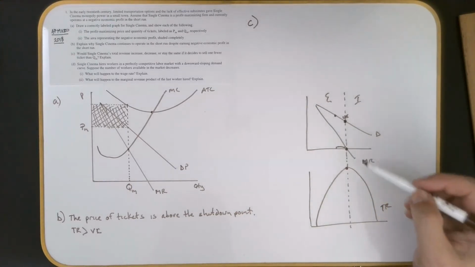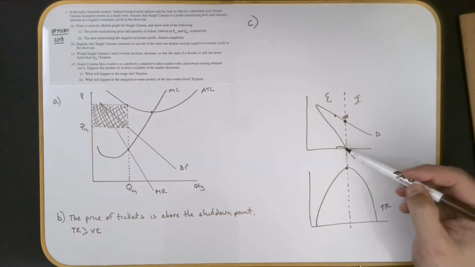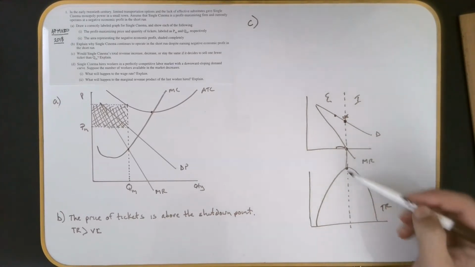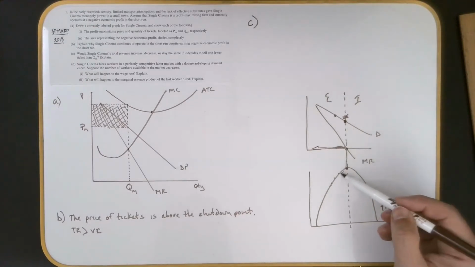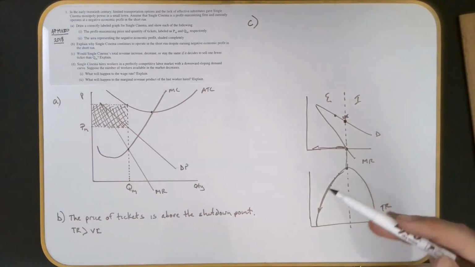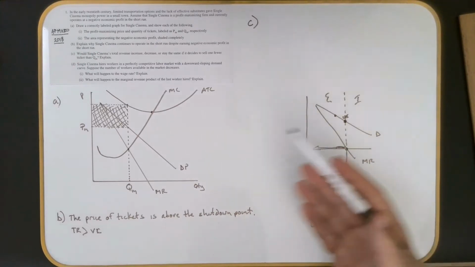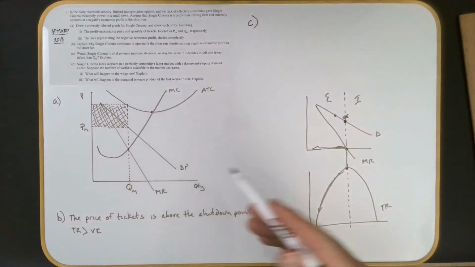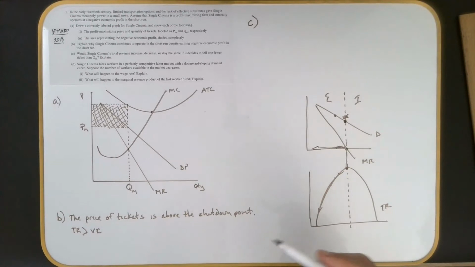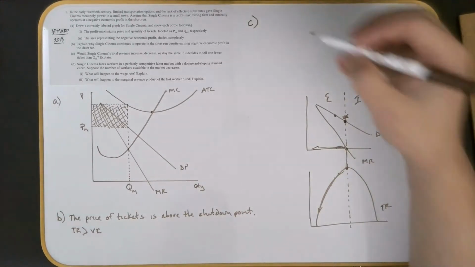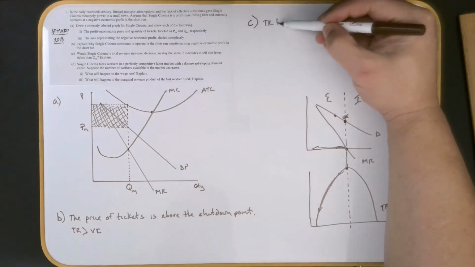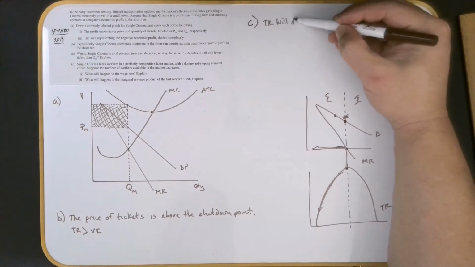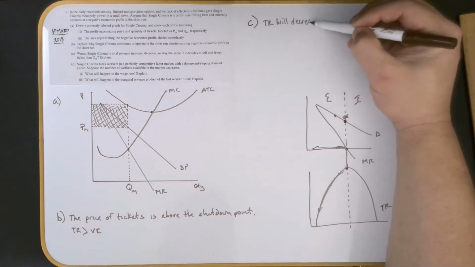Another reason you could say it is, look at this curve right here. As you move to the left, look what's happening to total revenue. As you move to the left this way, your total revenue is decreasing. So there are multiple correct ways to address this question. Would your total revenue increase, decrease, or stay the same if you decide to sell fewer? Make sure you get the points for the correct answer, which is that your total revenue will decrease.